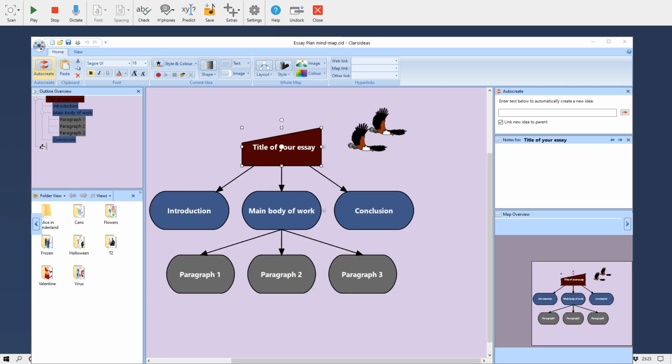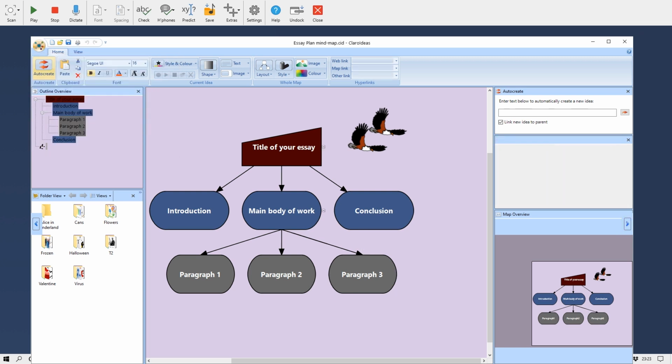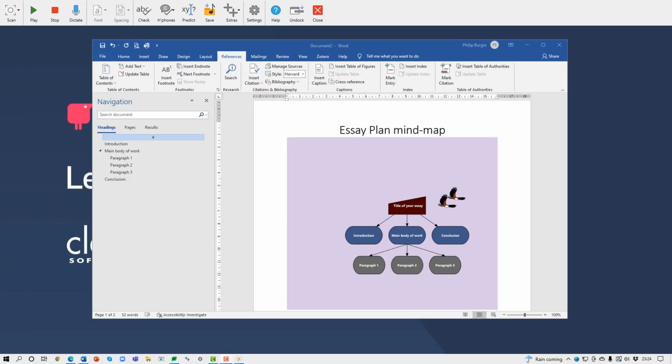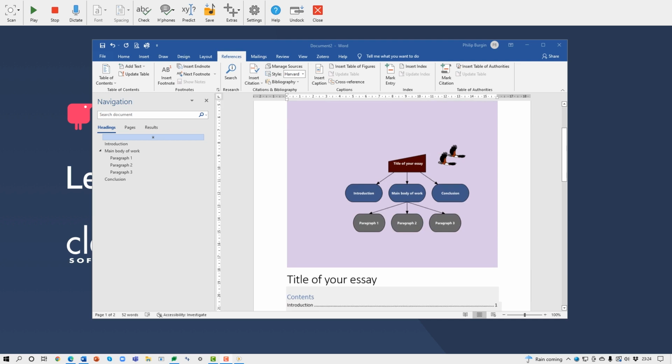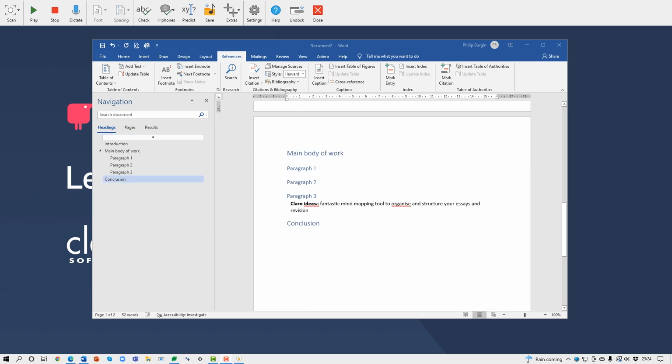And then you end up with something like this: a title, your headings and your paragraphs, and within your paragraphs you can put your ideas in and then export them to Word as a finished essay. And then you end up with something like this: your title, your contents page, your introduction and your text.